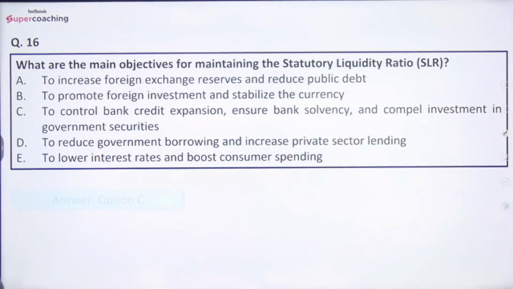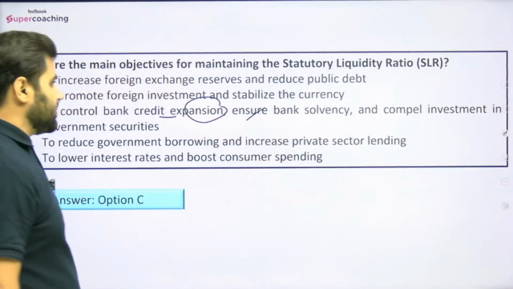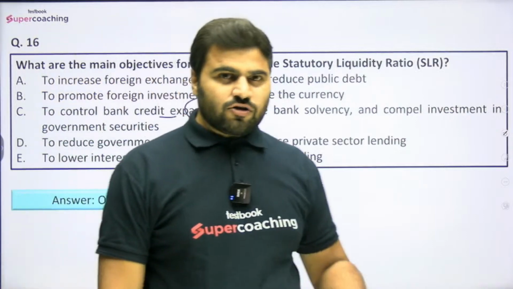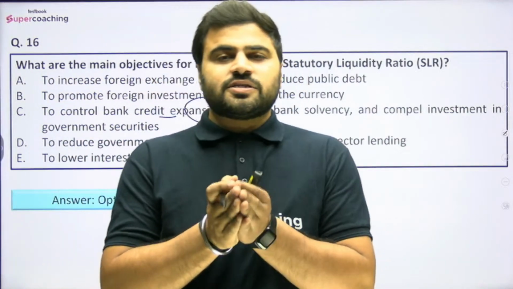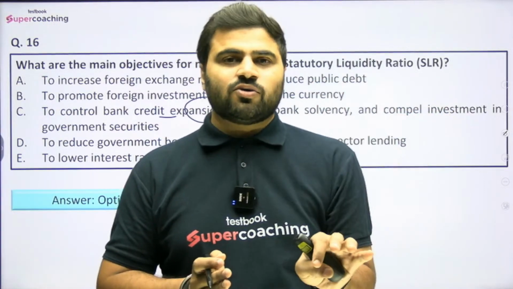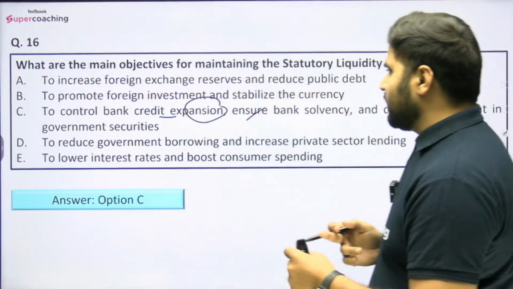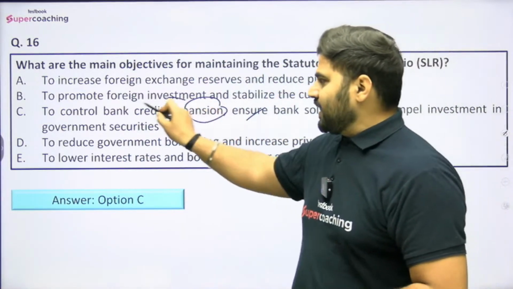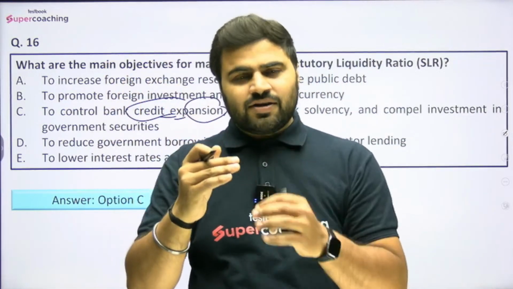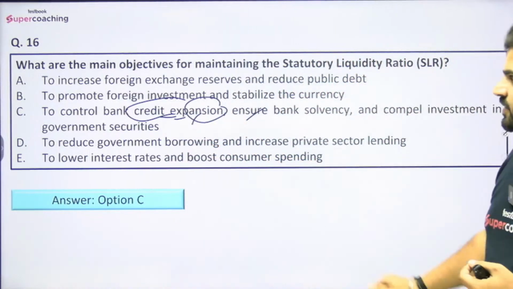So right answer would be option number C here, that is to control bank credit expansion, ensure bank solvency and compel investment in government securities. ठीक है. So I told you कि what is happening in the case of SLR. SLR is a percentage of the net demand and time liabilities which banks have to keep with themselves only in the form of cash, gold or government securities, right? So one objective can be to control the bank credit expansion. तो अगर यहाँ पे if SLR is increasing, which means now bank will have limited money, right? तो यहाँ पे बैंक excess credit ना यहाँ पे बांट दे, उसके लिए basically this is a tool.